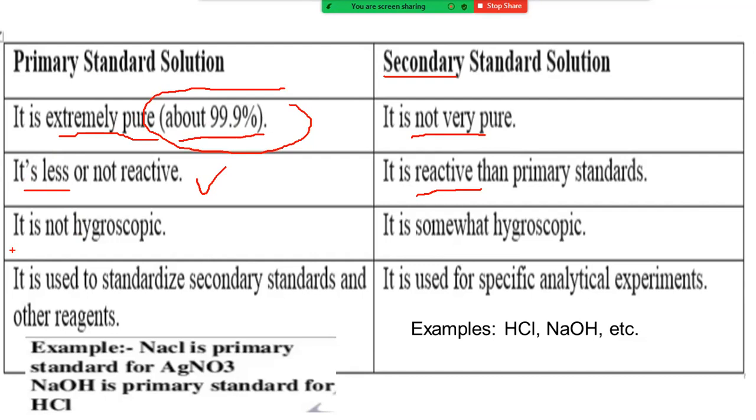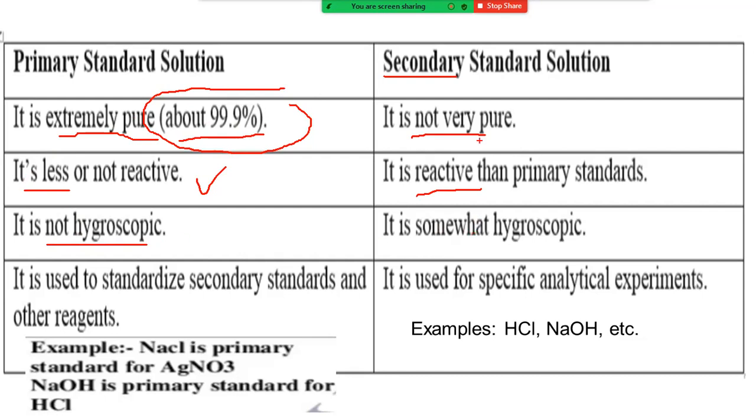And the next one is that it is not hygroscopic. Primary standard solutions are not hygroscopic. So when placed outside the lab, they will not absorb any water molecules. They are very stable compounds and don't have any hygroscopic nature.